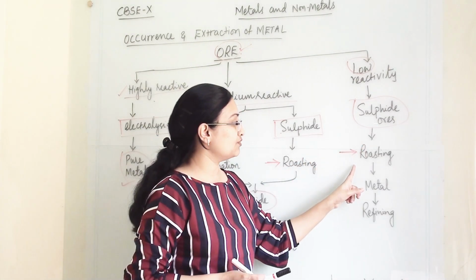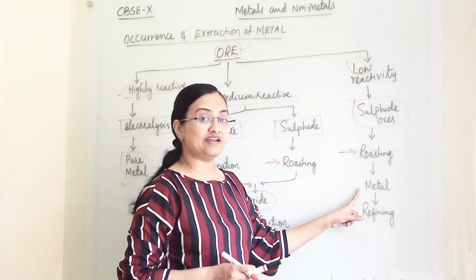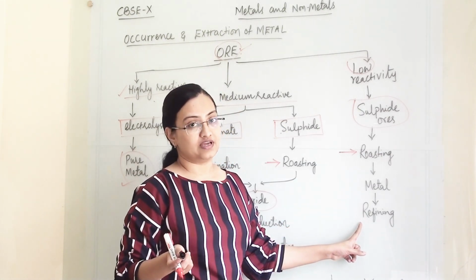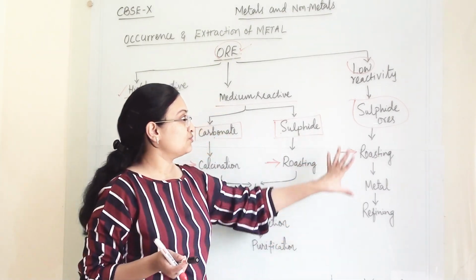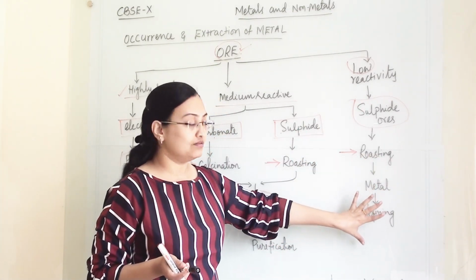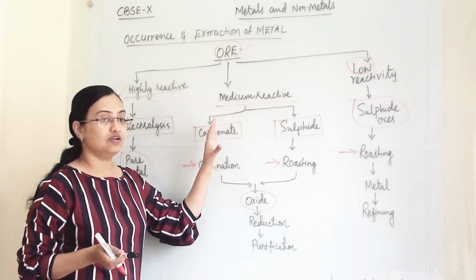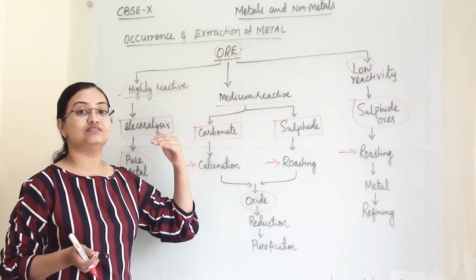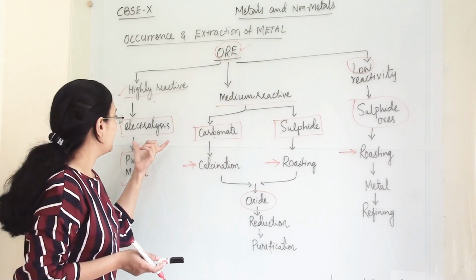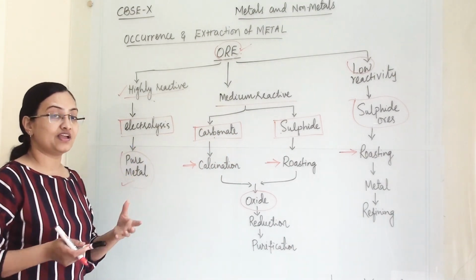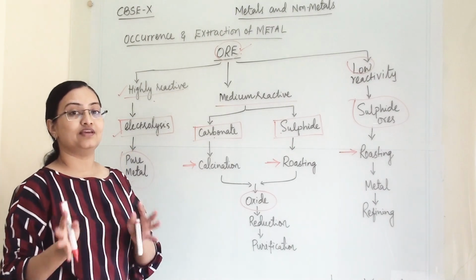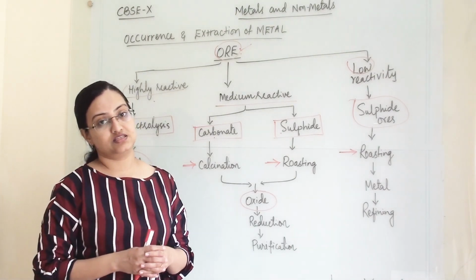So here we are doing roasting and we will get a metal, and the refining stage will follow after that. So these are the steps when low reactive metal will be there. These are the steps when metals are of medium reactivity, for example zinc, iron and so on. And when metals are very reactive, then we have to perform electrolysis to separate them from their combined state.